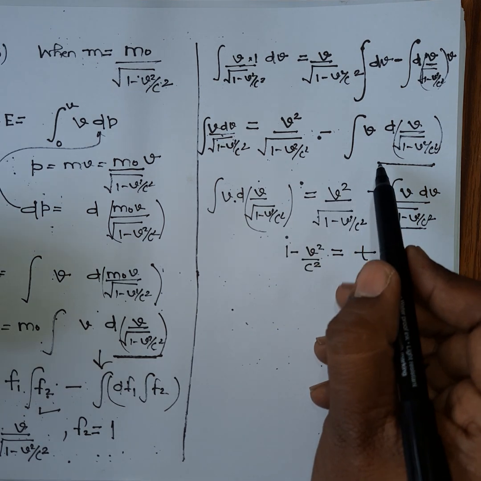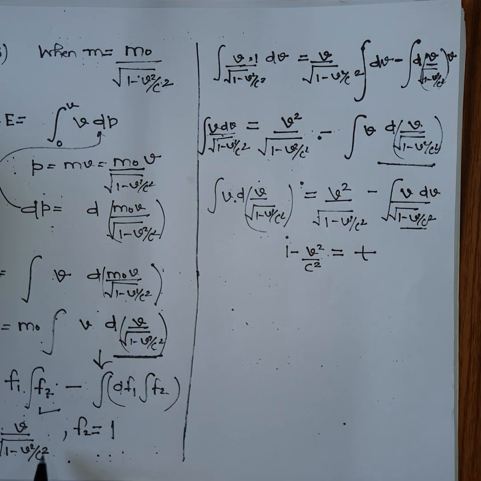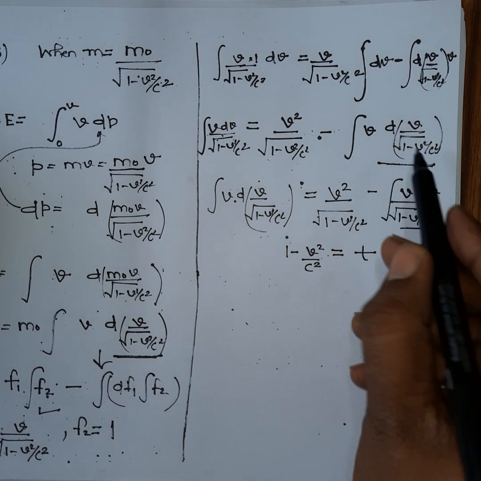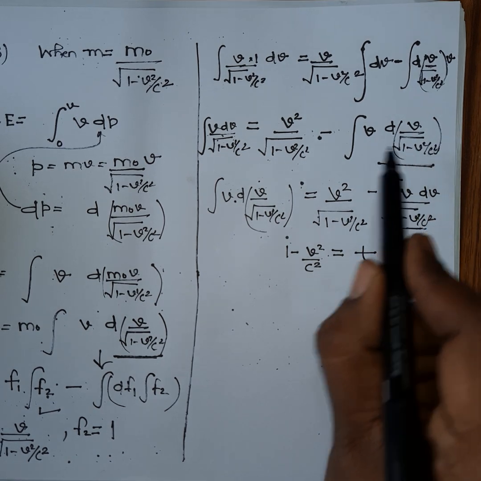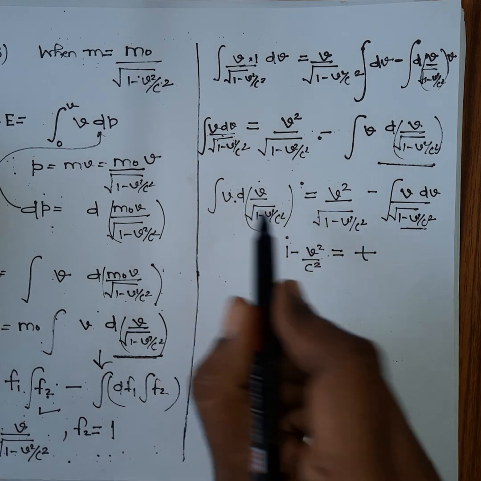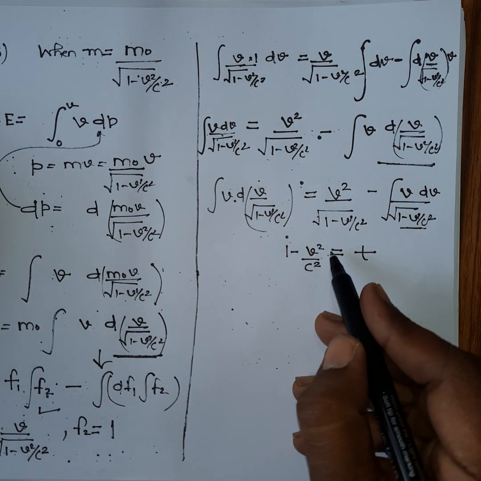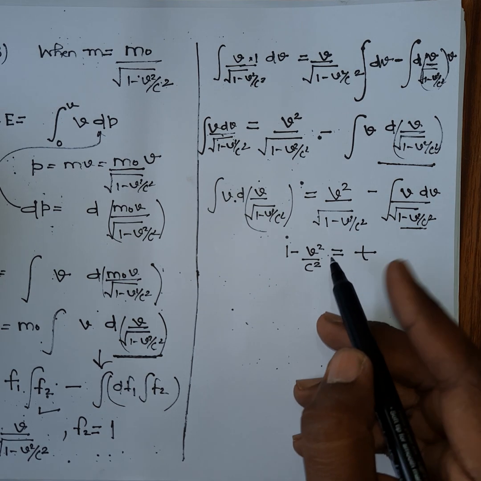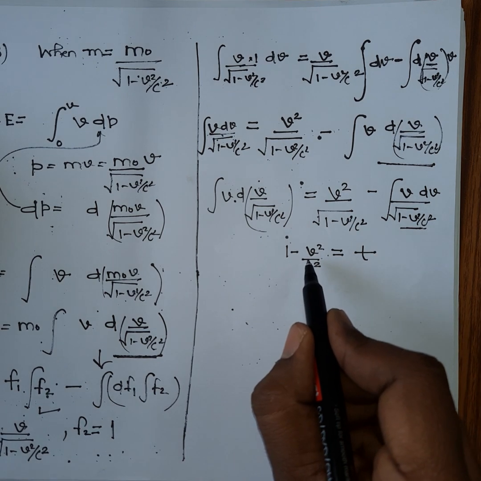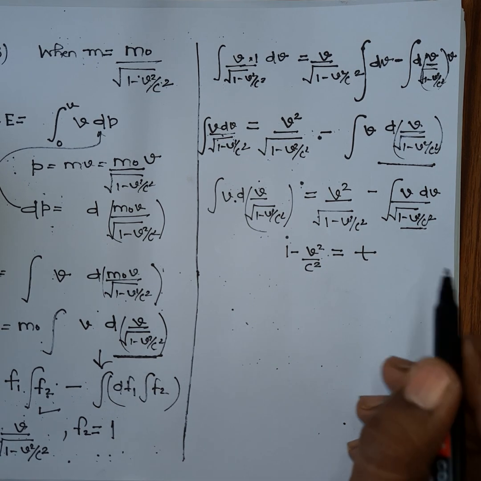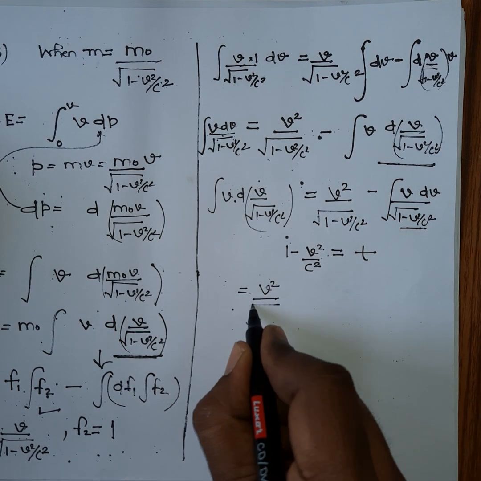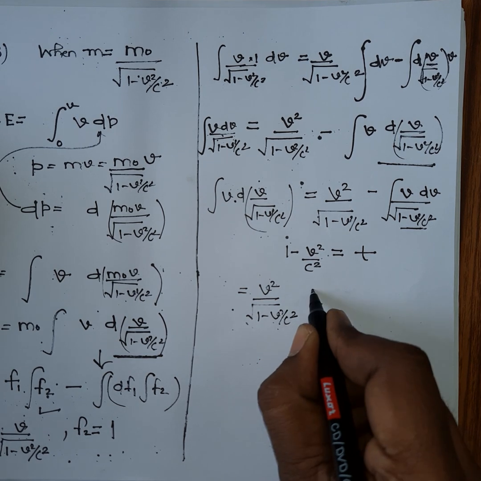So this term is equal to this term, so I want to write it in terms of the left hand side. So the final expression that you will get will be like this, and you will further solve it. In order to further simplify it, you have to assume that 1 minus v square by c square is equal to t. So you can write it here. I am not substituting here, okay, so you can write it here.